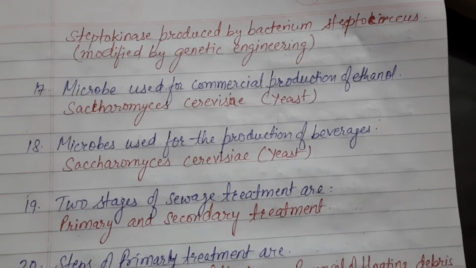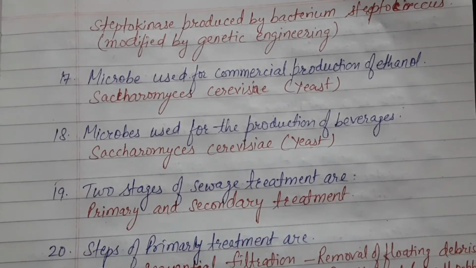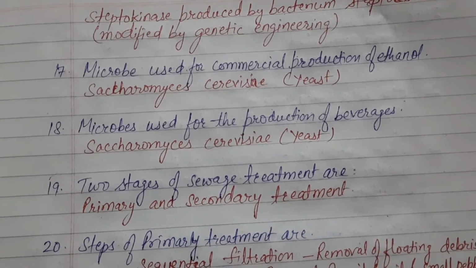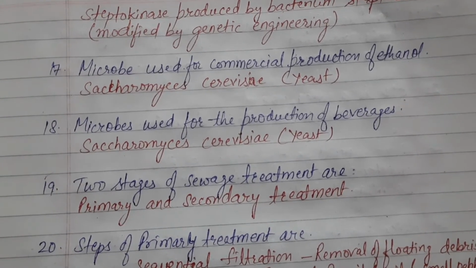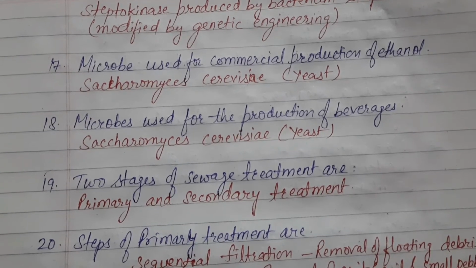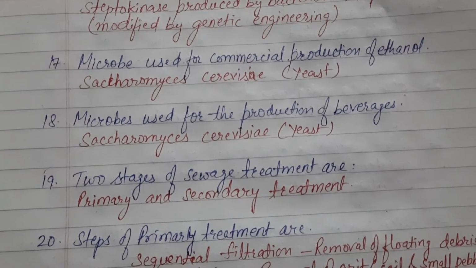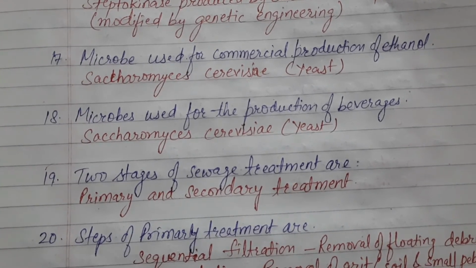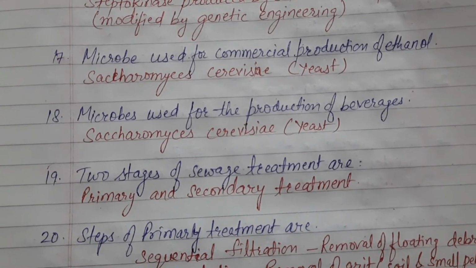Now next question. Microbe used for commercial production of ethanol. This is Saccharomyces cerevisiae, which is a yeast. This same microbe is used for the production of beverages, Saccharomyces cerevisiae. Now the next question is related to the sewage treatment plant. What are the two stages of sewage treatment?